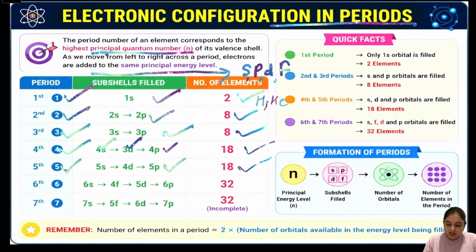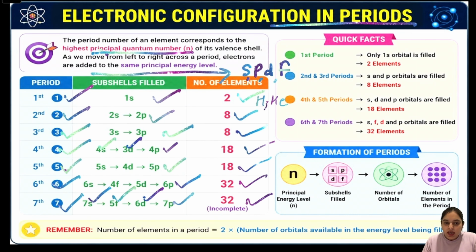Sixth period, the 6s, 4f, 5d and then 6p subshells are filled, giving a total of 32 elements. Seventh period, electrons fill 7s, 5f, 6d and 7p. This period can accommodate up to 32 elements, although it was incomplete when the table was originally developed.